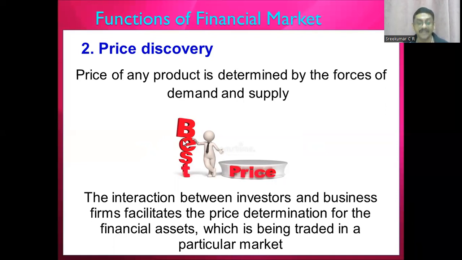There will be buyers and sellers, and because of their actions the price will be decided. The price is determined by the forces of demand and supply. You know these aspects, isn't it? You have already studied them in economics. The price fixation is based on demand and supply. So that is the price discovery part.